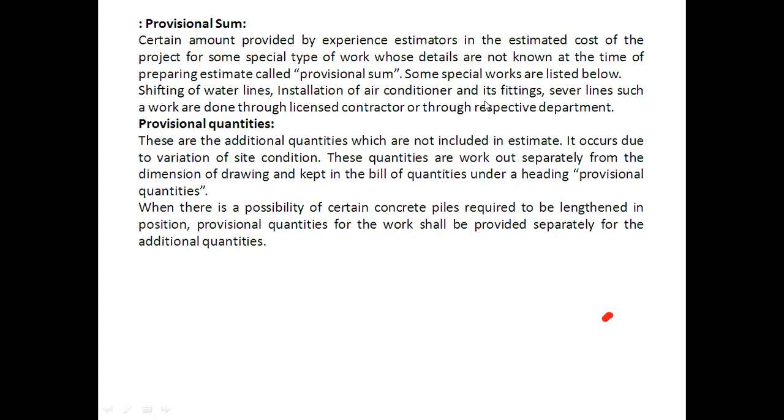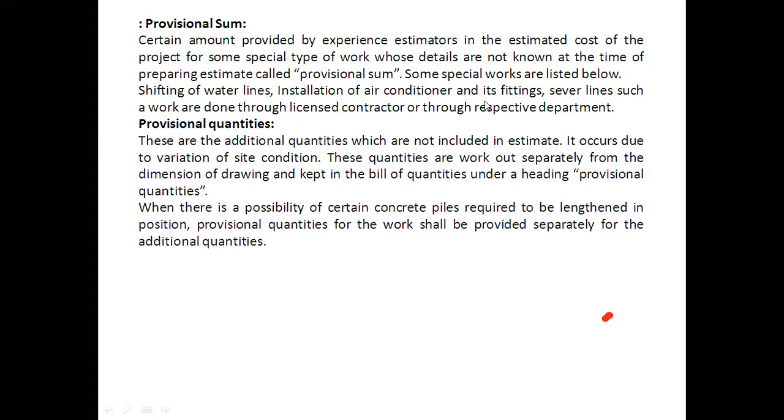in our estimate. Okay. And who is going to give that particular amount? The experienced estimator who has more than 10 years of experience, or 7 plus years nowadays. Previously, up to 2010, the rule said experience should be greater than 10 years. Okay. The experienced estimator, that is, we call it a chartered engineer or valuer or experienced quantity estimator. But now an experienced estimator who has more than 7 years of experience in estimation and costing can provide you a certain extra amount in whatever estimate you have prepared.